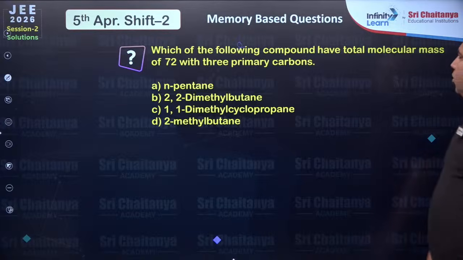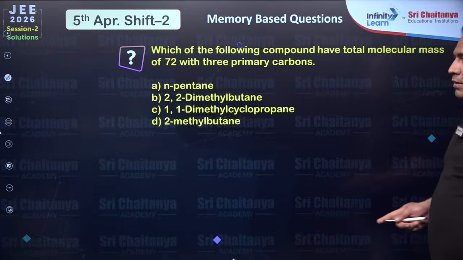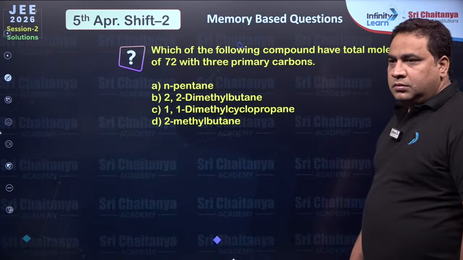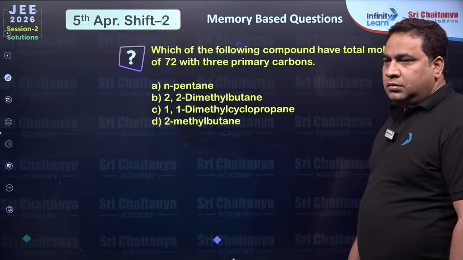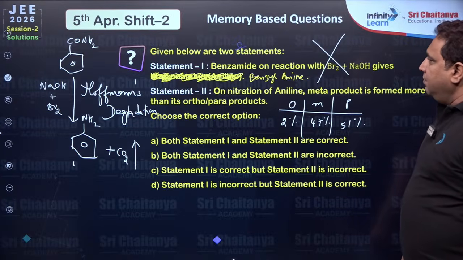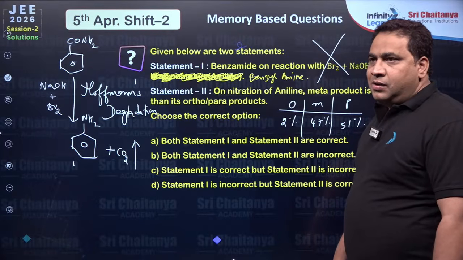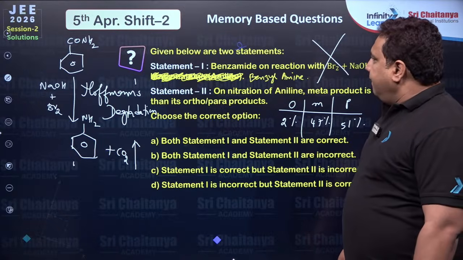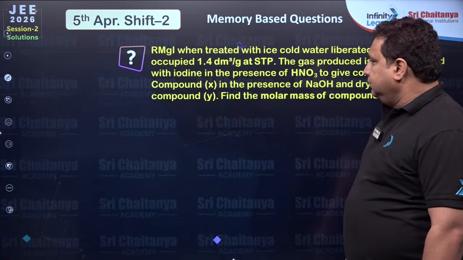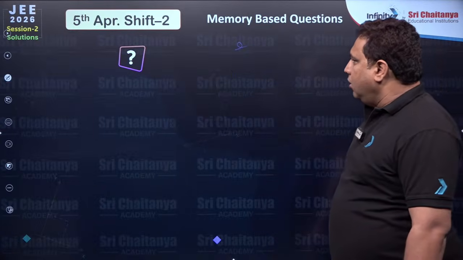Which of the following compounds have a total molecular mass of 72 with 3 primary carbons? So, A is what? One minute. Look here, all of you.